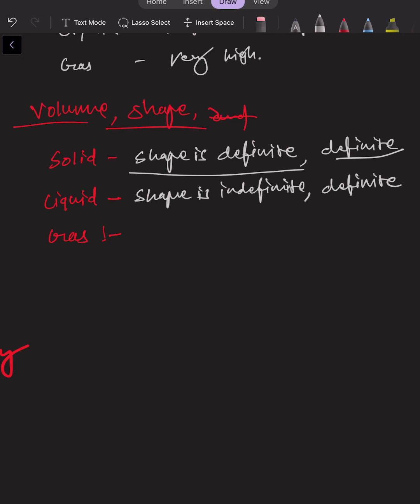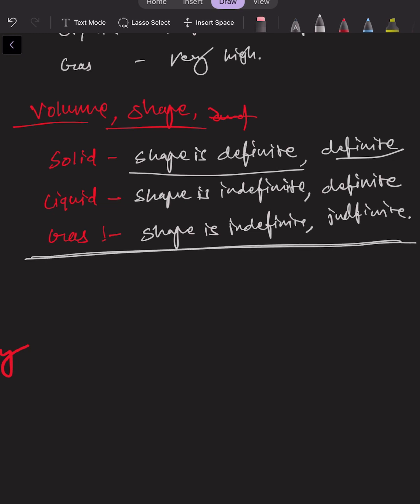So here we can see that the shape is indefinite, and the volume is also indefinite. So here we have seen the difference between the states of matter by taking as subjects volume, shape, intermolecular force and intermolecular distance.